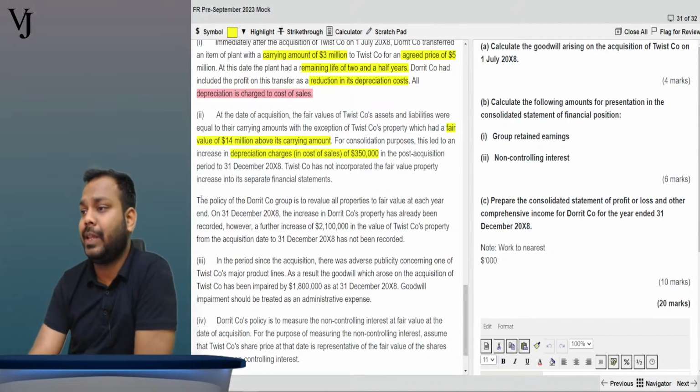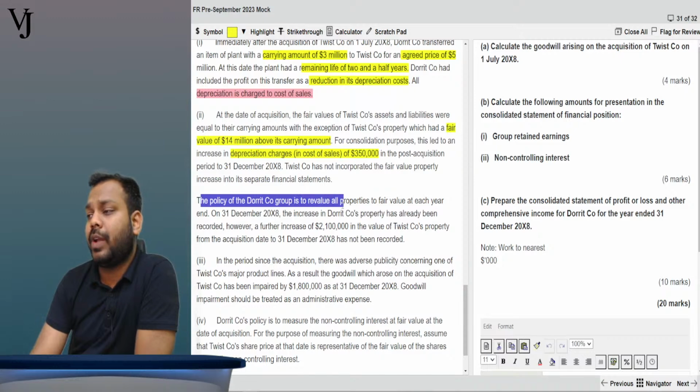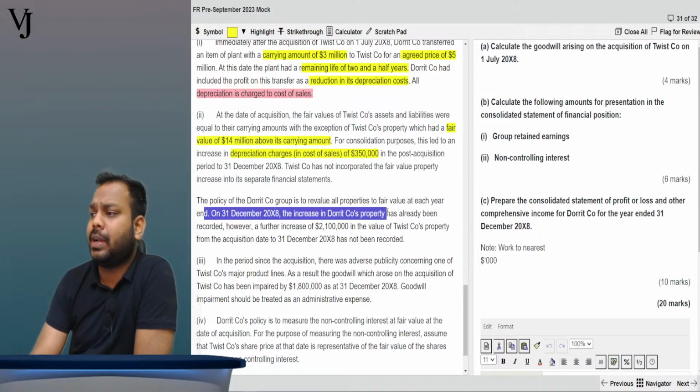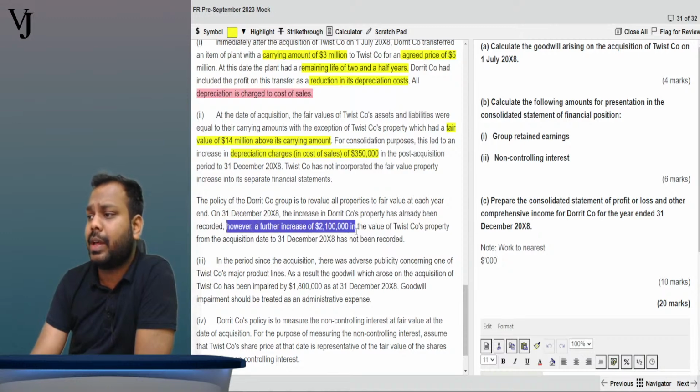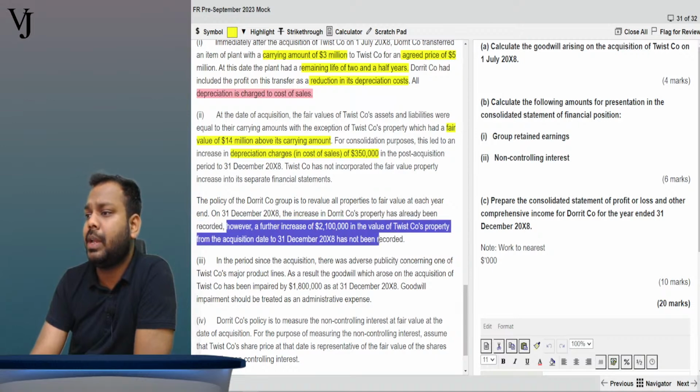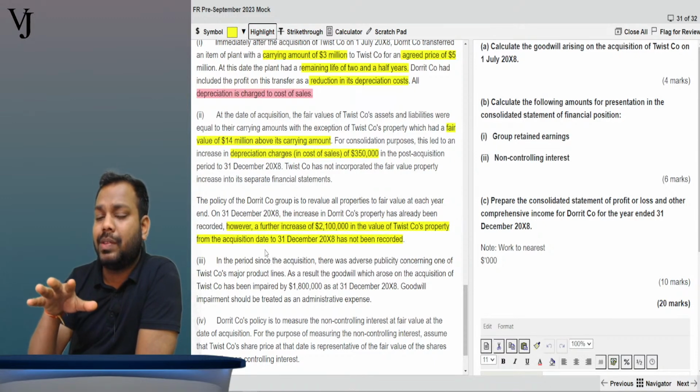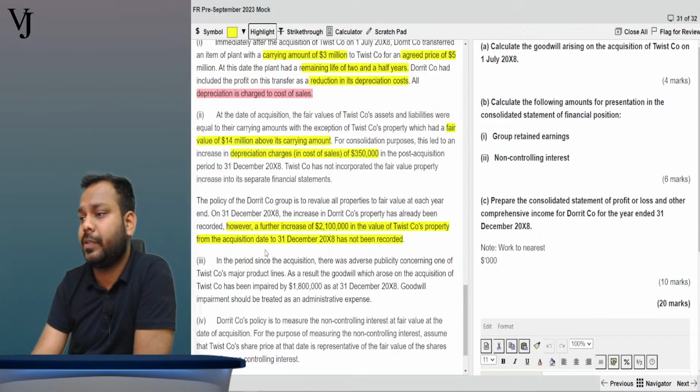Now, what is it saying here? The policy of Dorrit company is to revalue all the properties to fair value at each year end. On 31st December 2008, the increase in Dorrit company's property has already been recorded. However, a further increase of 2.1 million in the value of Twist company's property from acquisition date to 31st December 2008 has not been recorded. So what do we have to do? We have to record this. So we are making the accounting policies uniform.